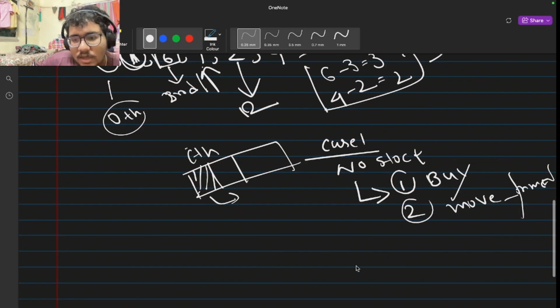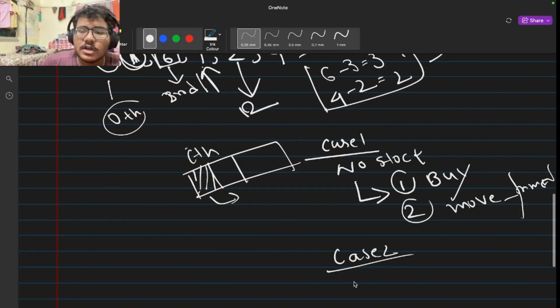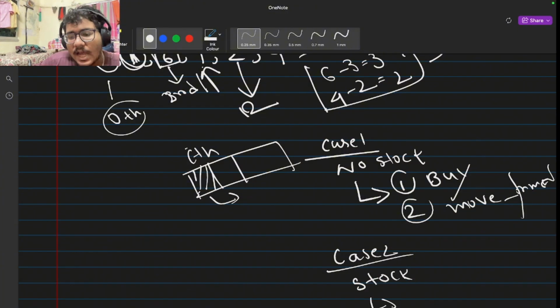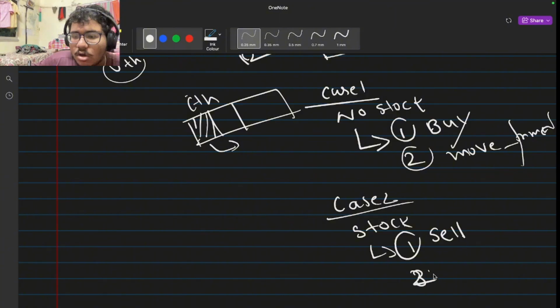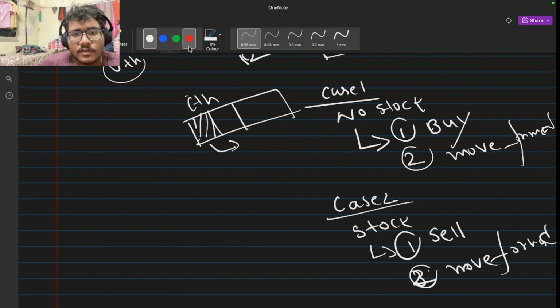And there is a second case, that is case 2, when I have already bought a stock, that is on any particular day I have a stock in my hand. So when I have a stock, then on any ith or jth day, I can either sell the stock and calculate my profit, or I can just move forward, that I will not sell on that day, I will sell on any other upcoming days. So these are the cases that we can have, right?